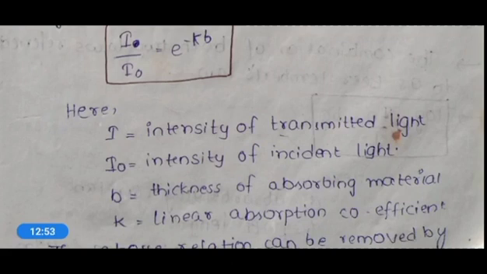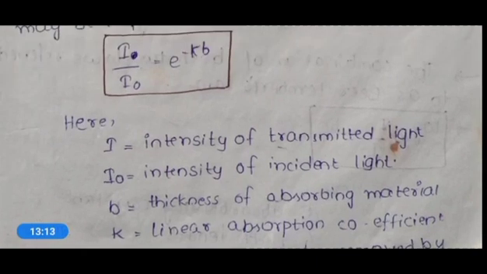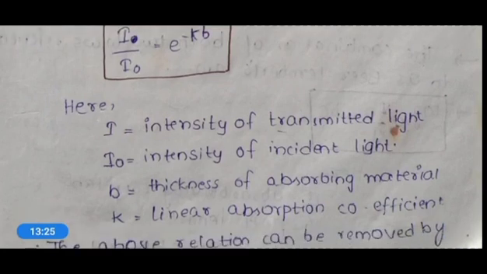Some of the light will be scattered in other directions, so that is not calculated in I, but even the scattered light or light which is not being absorbed by the absorbing material is counted in I naught. Here b is the thickness of the absorbing material, and k is the linear absorption coefficient.